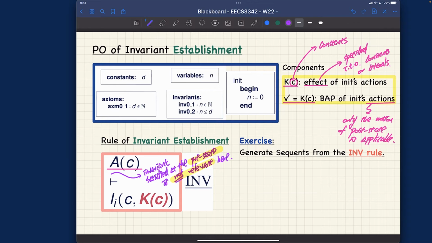And in the consequence over here, you can see we got invariant I over here. I again, that means only a single invariant condition, right? Remember we actually indexed the invariant condition. You can see we got invariant for model 0, number 1 over here, and also for number 2 over here, right? I can be, in this case, 1 or 2, right? So this is only a single invariant condition.